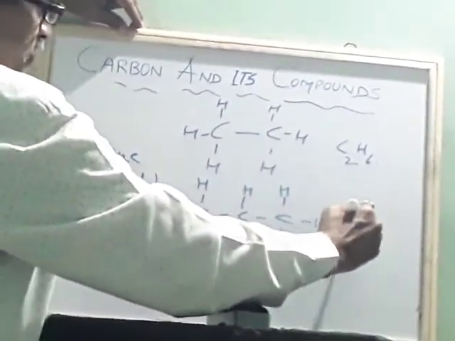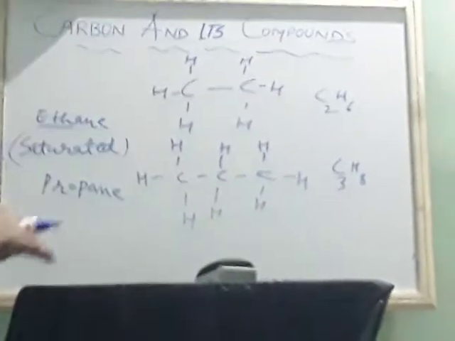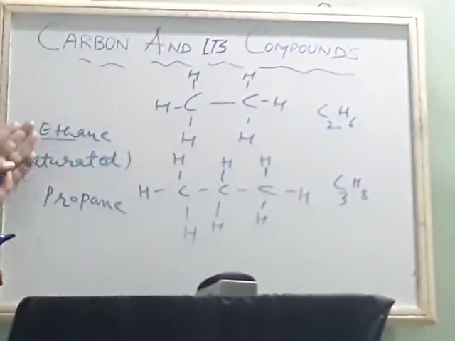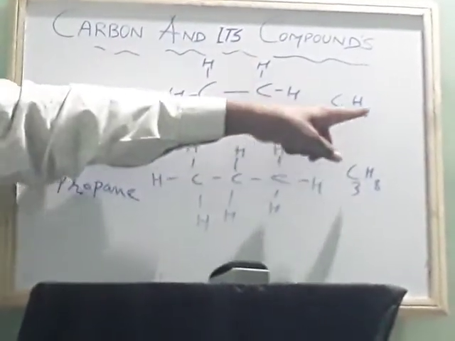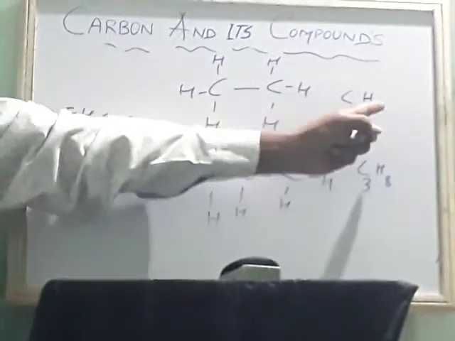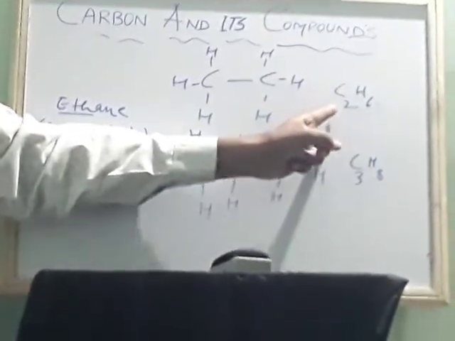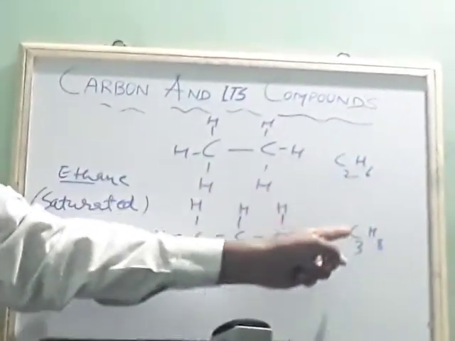What is this? C4, C3, H, how many are there? H8. Okay. Propane is C3, ethane is C2. See, C2H6. Again, here one is increased, here two is increased. The number of carbon atoms here we are increasing by one. C2H6, C3H8,